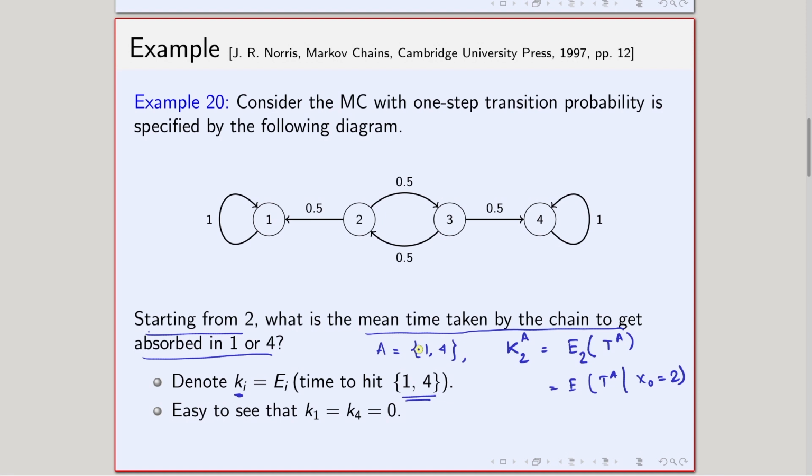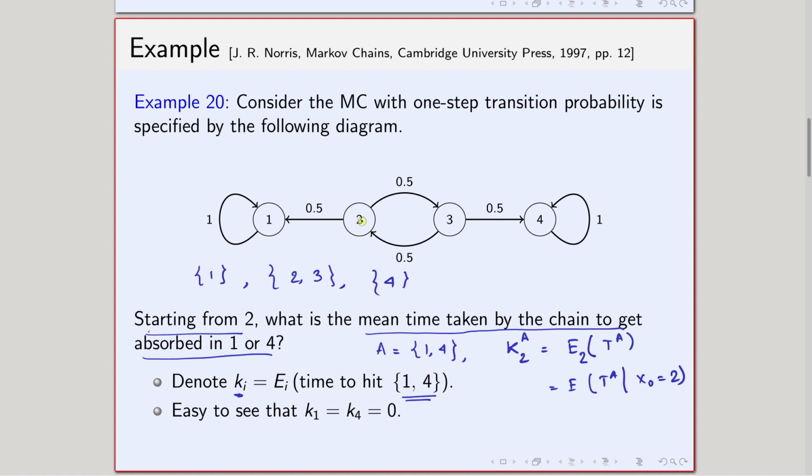Before that, I should mention a few more points in this case. First of all, in this case I have 3 communicating classes. It is very easy to see that 1 does not communicate with 2, because from 1 I cannot go to 2. So, 1 and 2 do not communicate, and 1 does not communicate with 3. 1 does not communicate with 4, that for sure. Okay, so 1 is a separate class. Similarly, 4 is a separate class. Once I am in 4, I cannot go to any other state. So 1 and 4 are two separate communicating classes.